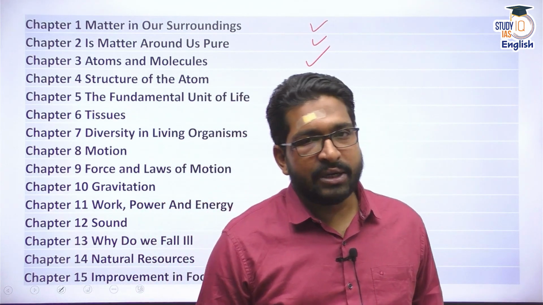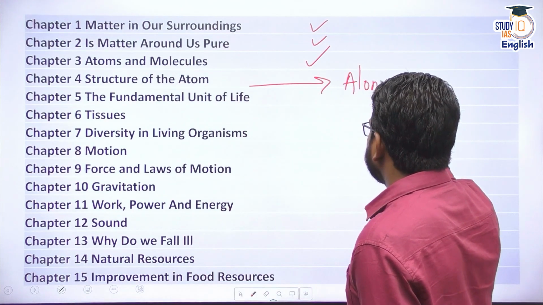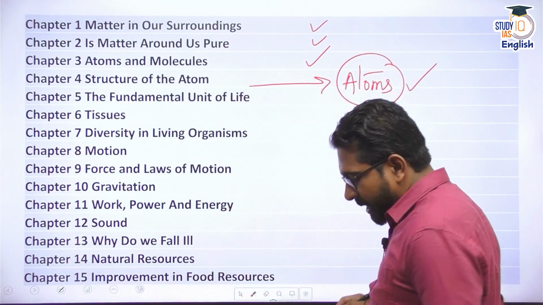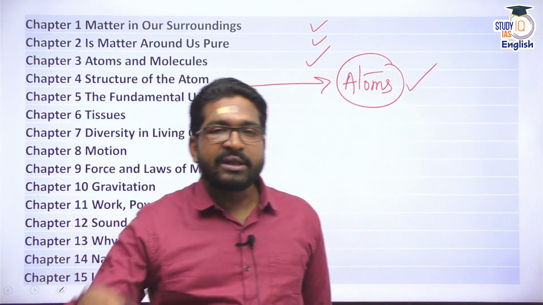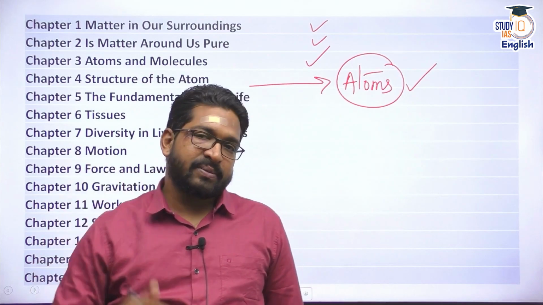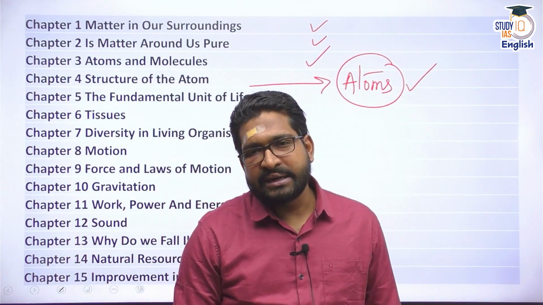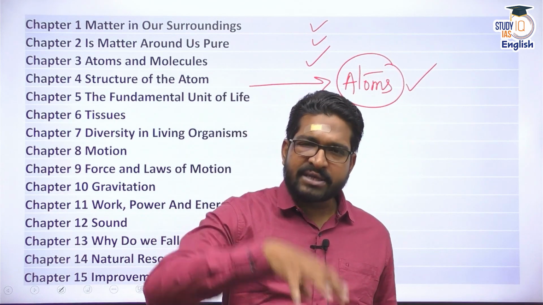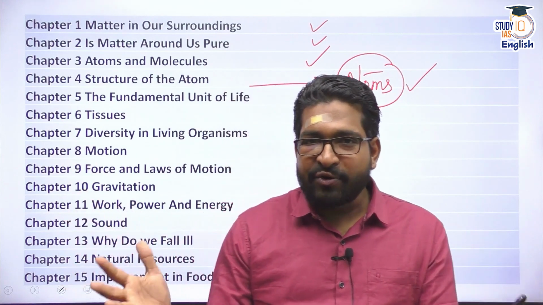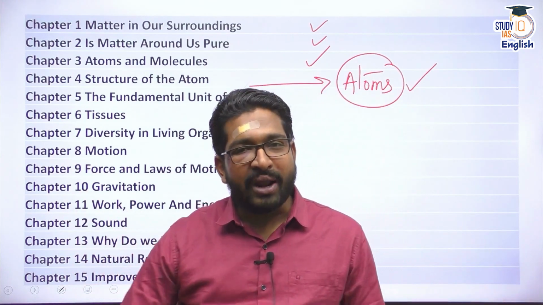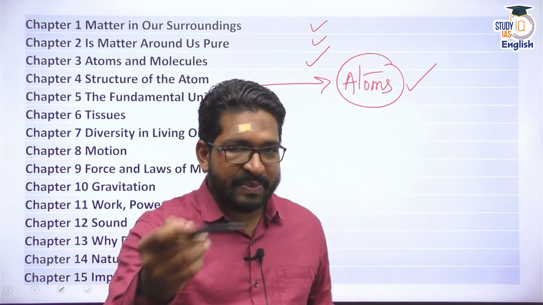Today, we'll move ahead to chapter 4, which is structure of atom. This is going to be a very interesting chapter where we are going to understand how we have developed the atomic structure model. We'll understand the discovery of atomic structure. We all know in scientific discoveries, different experiments are conducted, assumptions are made, and various scientists have tried to explain the concept of atom. Slowly and steadily, our idea of atom has evolved more and more. We'll understand what that knowledge is today. So let us begin our interaction.